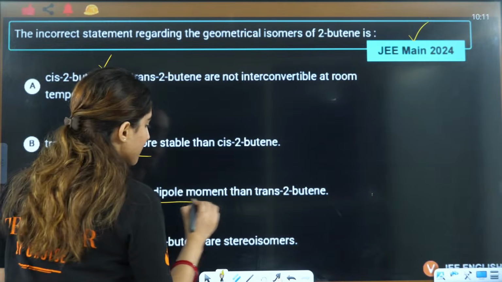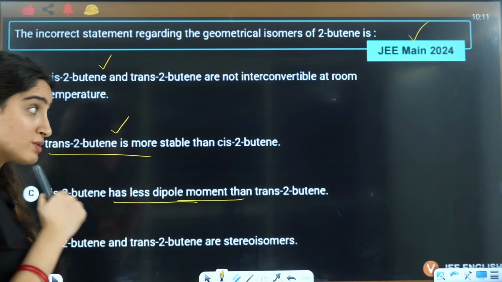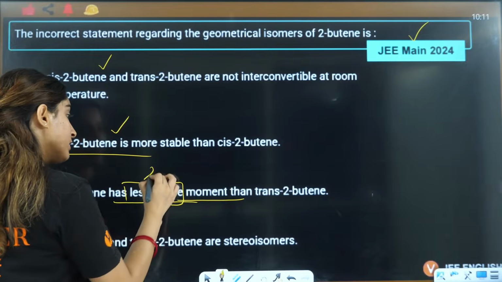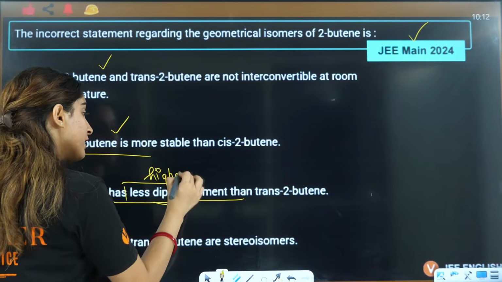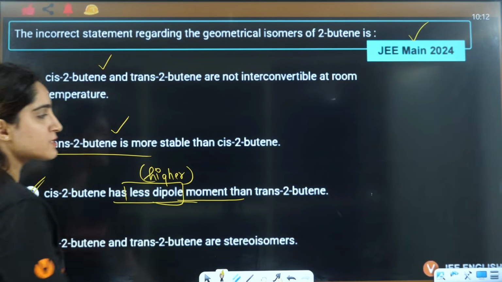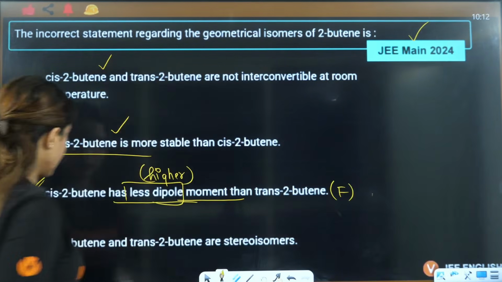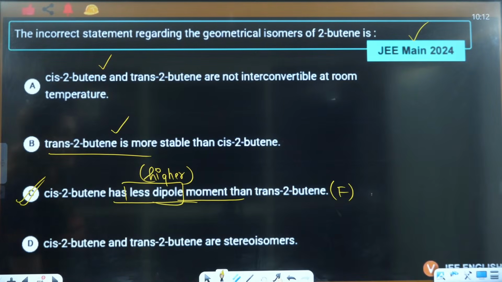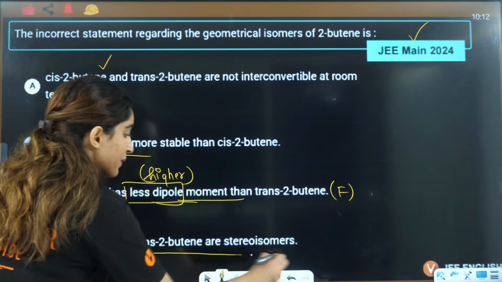Cis-2-butene has less dipole moment than trans. No, cis has higher dipole moment, as I told you. So this is the incorrect, false statement. Next, cis-2-butene and trans are stereoisomers. Yes, they are geometrical isomers.